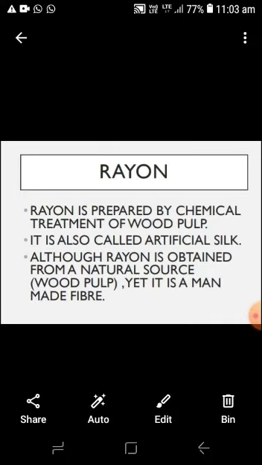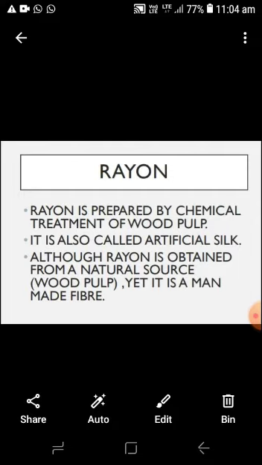The spinneret is a shower-like machine through which the viscous substance is forced out as thread-like structures. These pass through sulfuric acid, come in contact with the air, and form hard and rigid thread-like structures. That thread is the rayon.